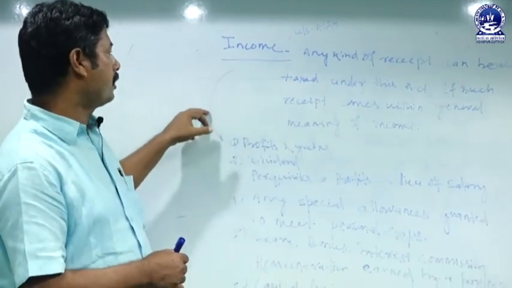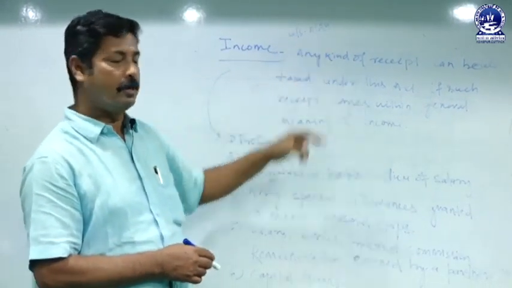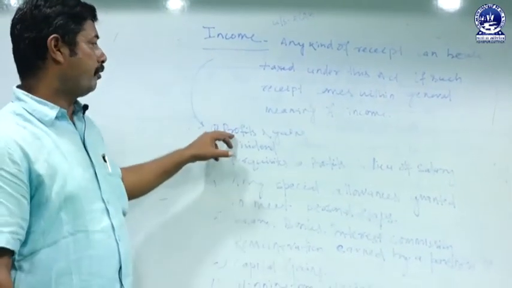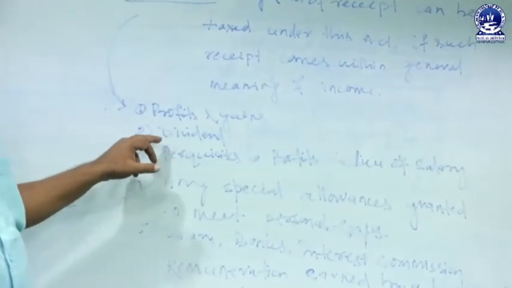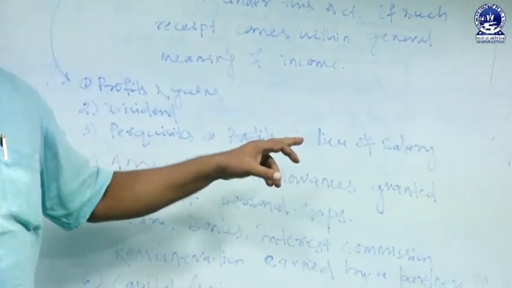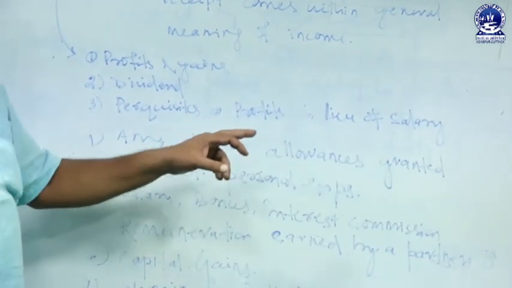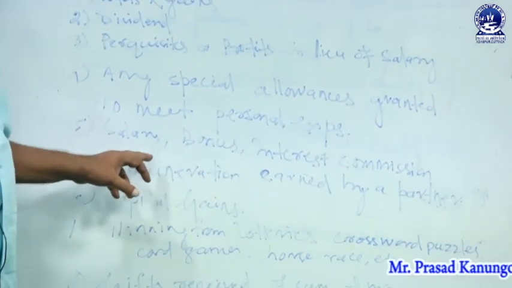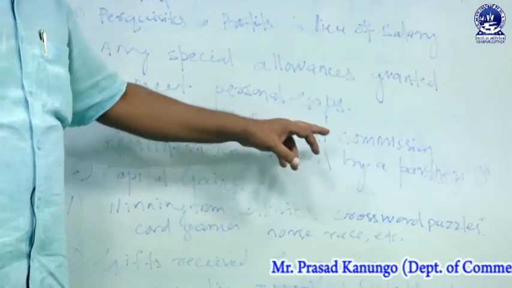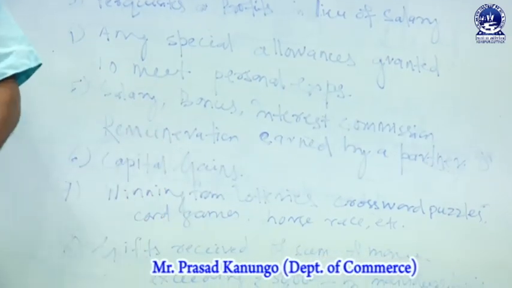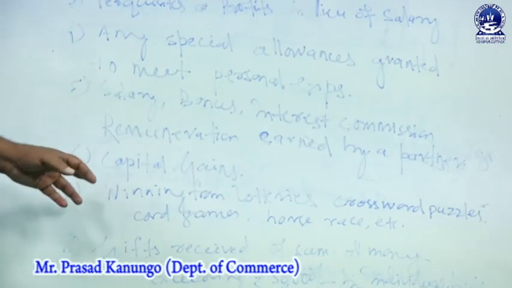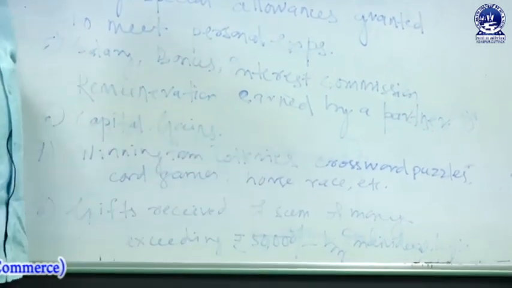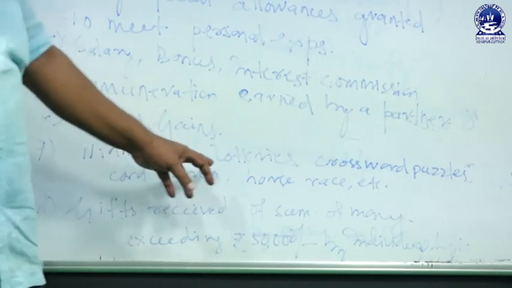But as per the income tax law under section 2(24), income includes these different types: profits and gains, dividends, perquisites or profits in lieu of salary, any special allowances granted to meet personal expenses, salary, bonus, interest, commission or remuneration earned by a partner of a partnership firm, capital gains, winnings from lotteries, crossword puzzles, card games and horse races.